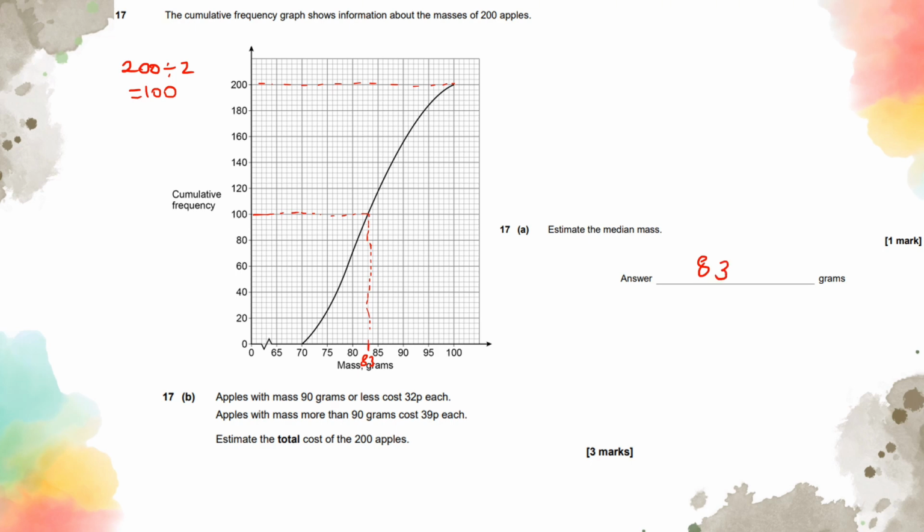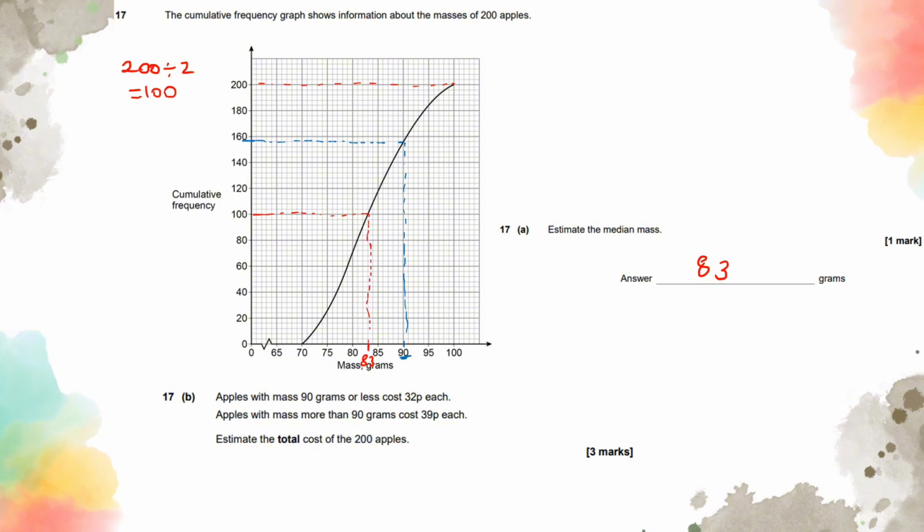Question B is apples with mass 90 grams or less cost 32p each. Apples with mass more than 90 grams cost 39p each. Okay. So anything less than 90 grams, 90 grams all the way up to here, I've got 1, 2, 3, 4, 5, 6 sections.